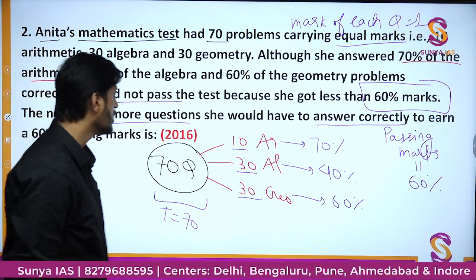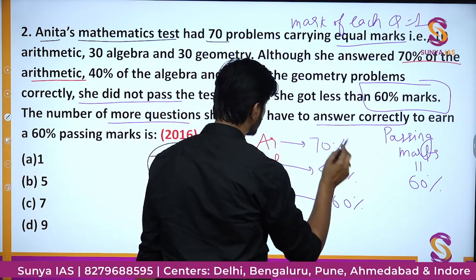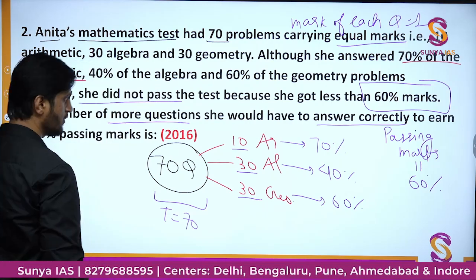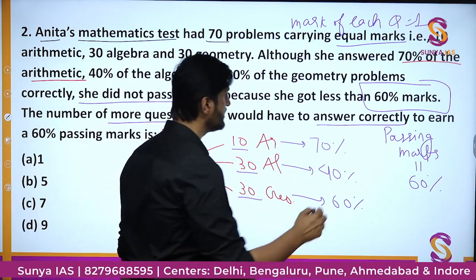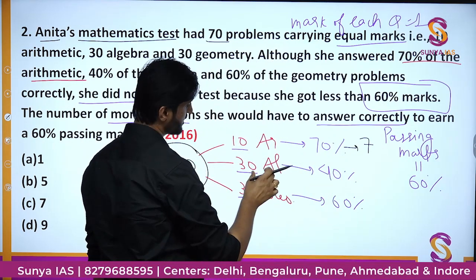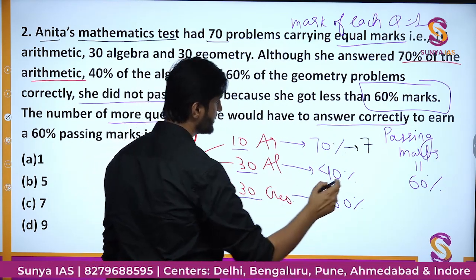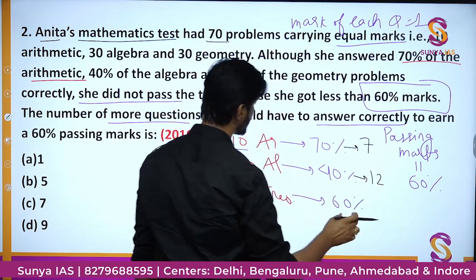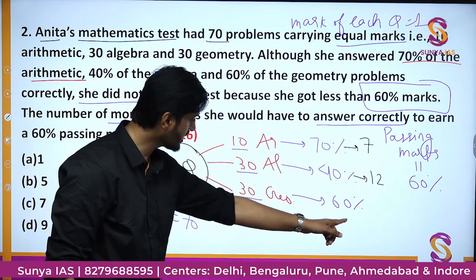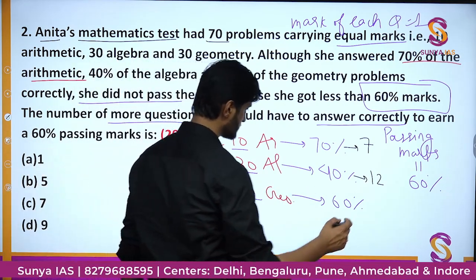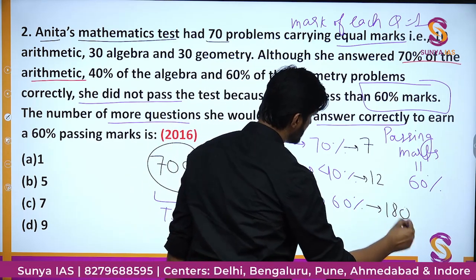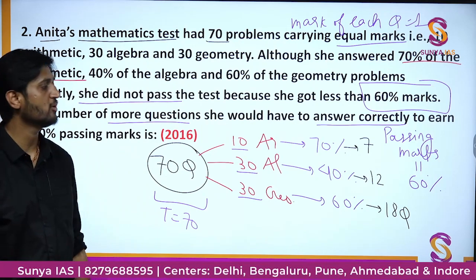Out of them, she is able to get 70% correct only, which means 0.7 into 10, basically 7 marks from here. 40% of 30, so 0.4 into 30, that is 12 questions she is getting correct from here, and 60% of 30, that is 0.6 of 30, that is 18 questions she is getting correctly from here.